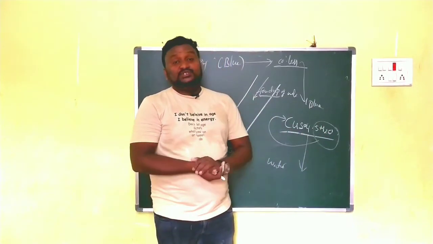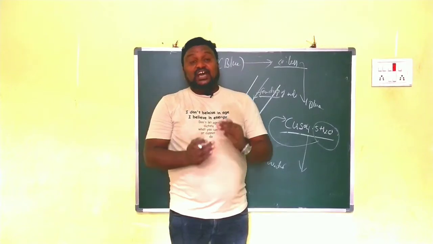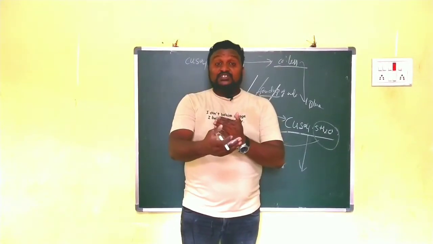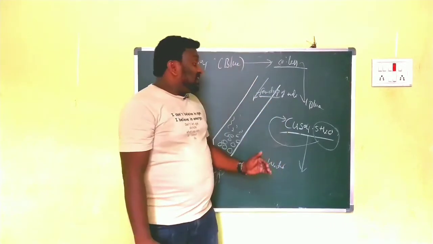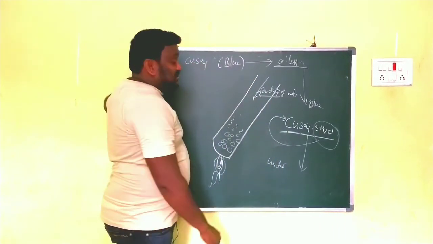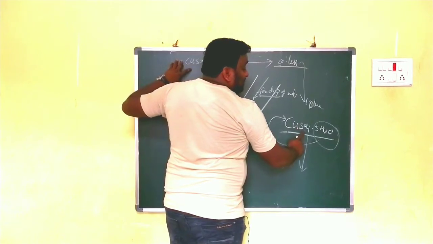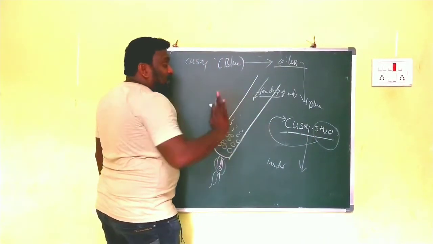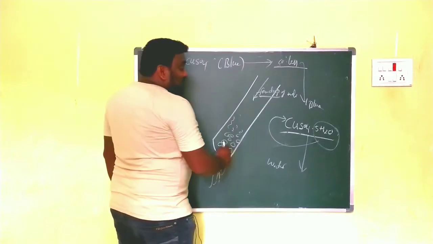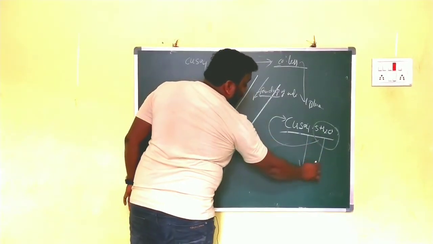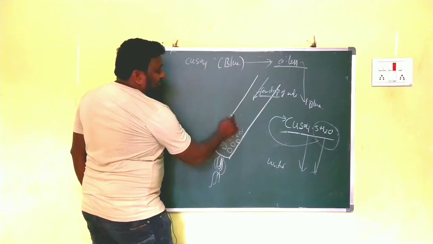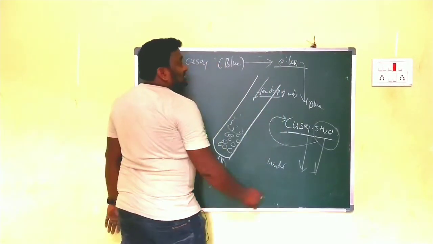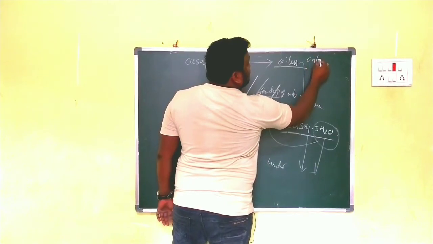CuSO4·5H2O. In this, removal of crystallization water, that is the topic. That means what? Initially, what we are taking is copper sulfate, which has CuSO4·5H2O. That is the hydrated copper sulfate. Once we heat it, these water molecules disappear, that means they change into water vapor. That's why it becomes colorless. That colorless form is called anhydrous.